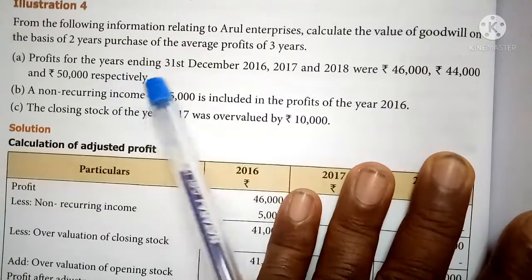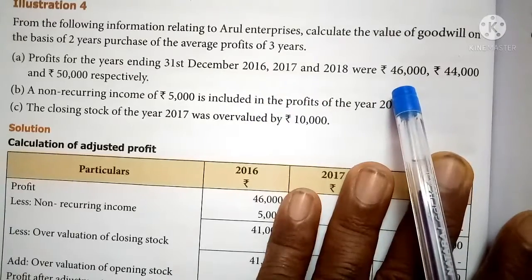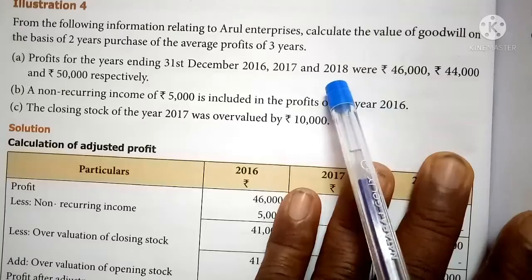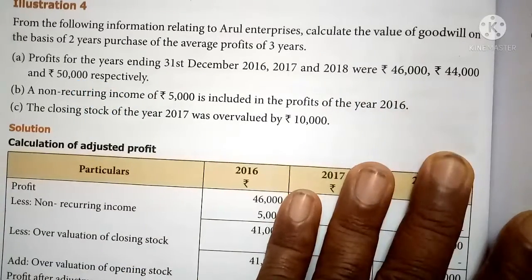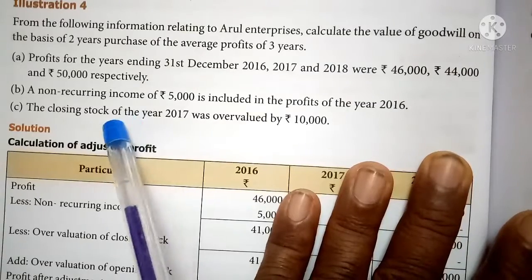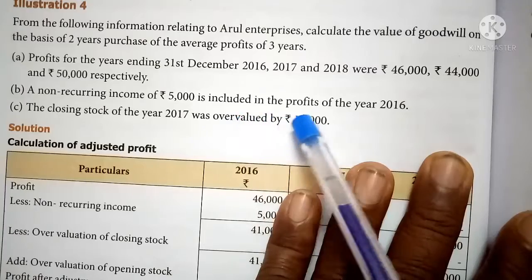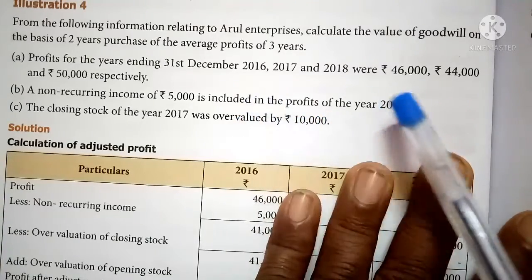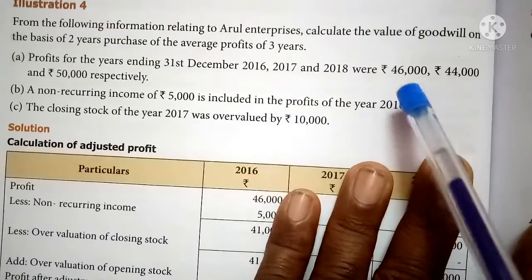That is profit for 2016 46,000, 2017 44,000, 2018 50,000. So past 3-year profit is given in the sum. And some adjustments are given. A non-recurring income of 5,000 is included in the profit of the year 2016. So in 2016 profit, that is 46,000, non-recurring income 5,000 is included.